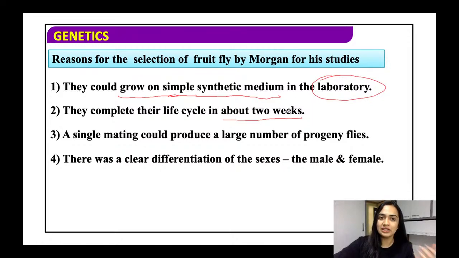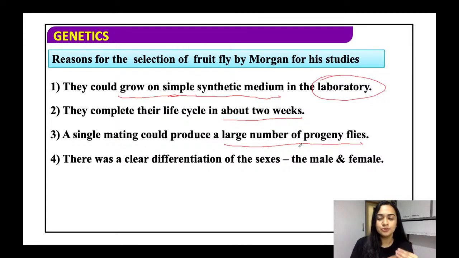तो वी नीड नॉट वेट फॉर मोर टाइम. Like if the life cycle is like 1 year, or in humans like 9 months, you'll have to wait so much for the first result itself. And a single mating could produce a large number of progeny flies. So जैसा कि हम कहते हैं, जितना ज़्यादा सैम्पलिंग साइज हो उतना ज़्यादा अच्छा है.